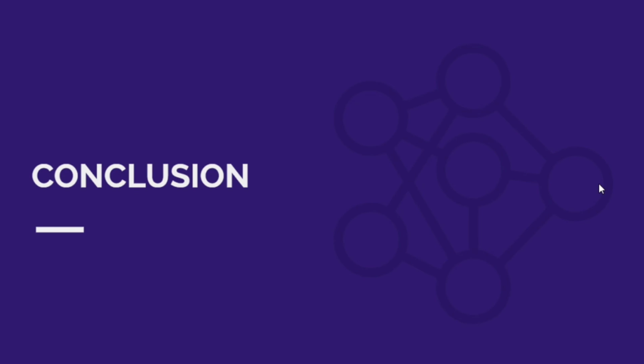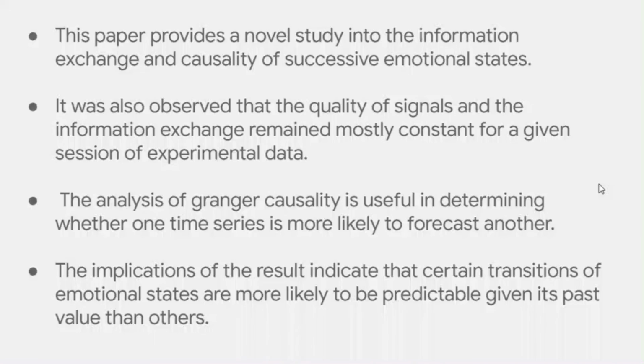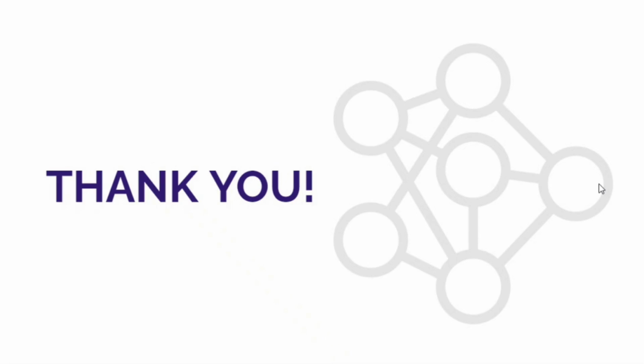So wrapping things up, we see that the study has yielded definitive findings such as the information exchange, quality of signals, and causality of corresponding emotional states. We find the analysis of Granger causality particularly useful for determining how likely one time series is in forecasting the other. Finally, we draw that certain transitions of emotional states are more likely to be predictable given their past values than other transitions of emotional states.